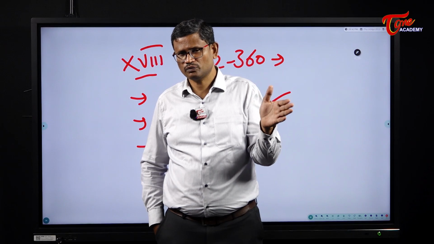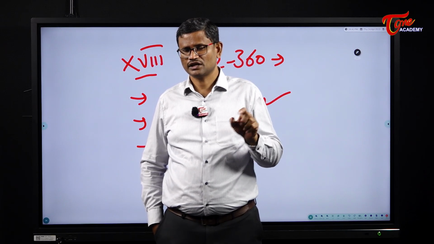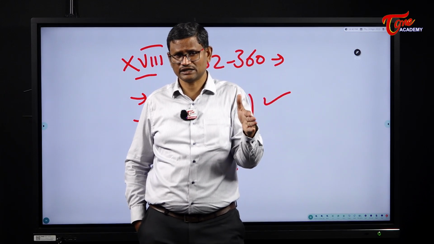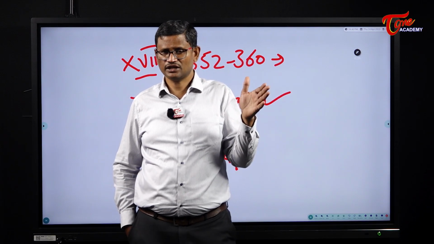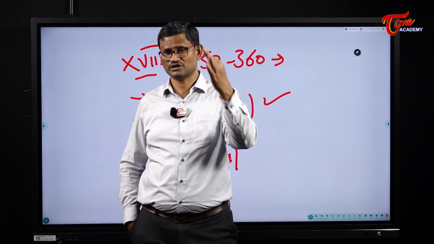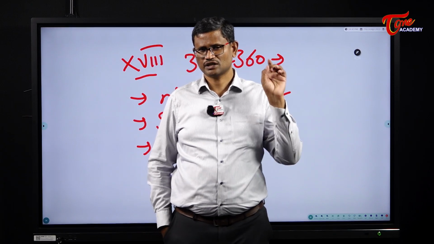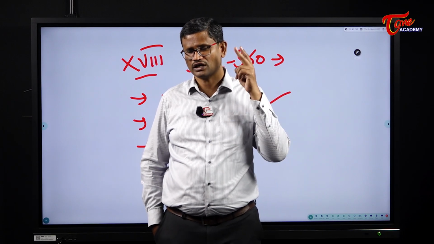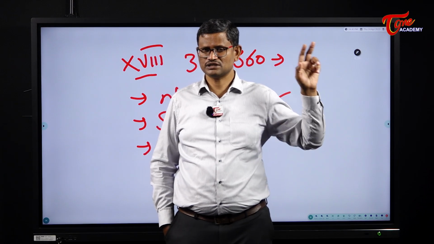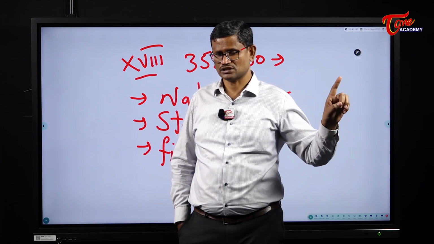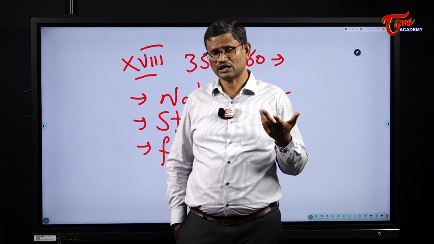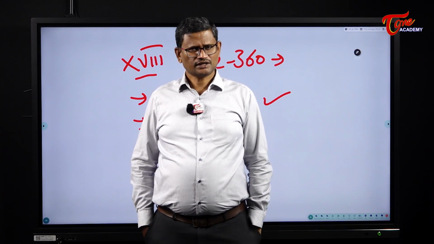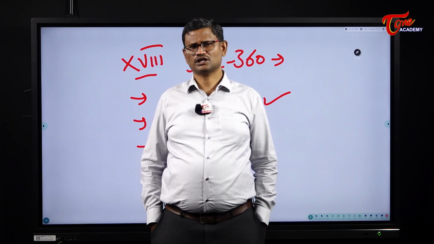If the president rule has to continue beyond 1 year, there are 2 requirements. One is national emergency shall be in operation. The other one, the Election Commission of India, if it certifies that elections cannot be conducted in any particular state for any reason, then the president rule can be extended for a maximum period of 3 years. So in ordinary circumstances, the president rule can continue for only 1 year. Beyond 1 year, if you want to extend the president rule, there must be at least one of these 2 requirements. Either national emergency shall be in operation or the Election Commission of India must certify that elections cannot be conducted in that particular state because of several reasons. Then, Article 356 proved to be one of the most controversial articles under the Indian Constitution.